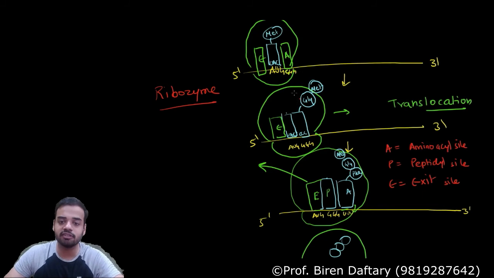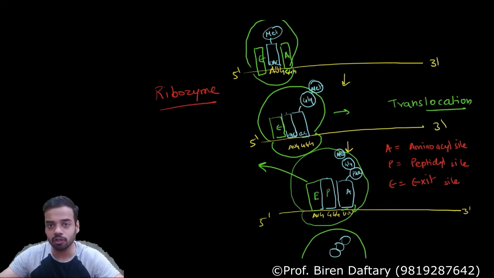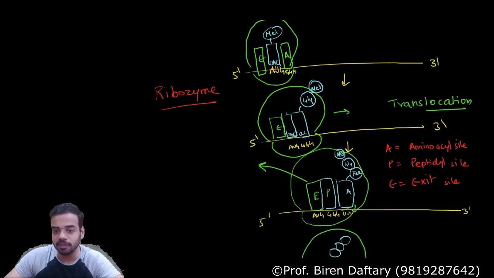So those amino acids will be shifted to this tRNA. As soon as this shift is done, translocation occurs, the ribosome moves one step, one codon, to the 3 prime end, and because of that, the empty tRNA at the P site will shift to the E site, the tRNA at the A site carrying the chain will shift to the P site, and the A site will be empty.